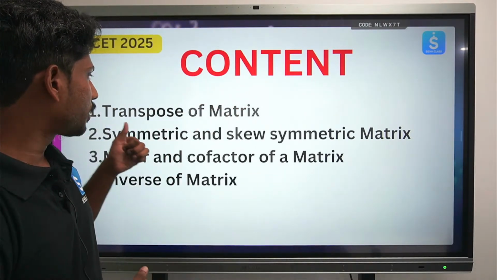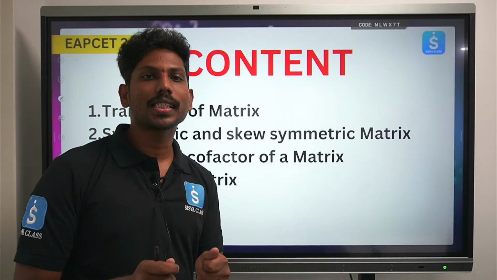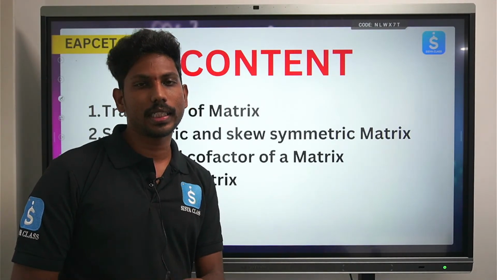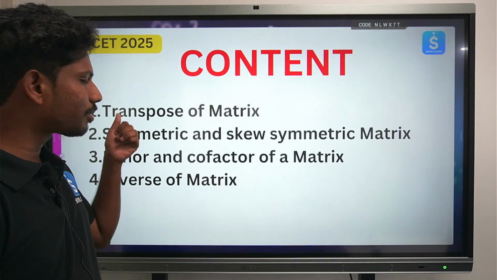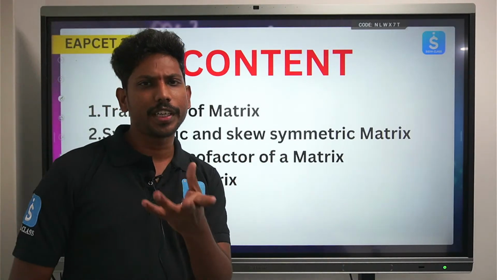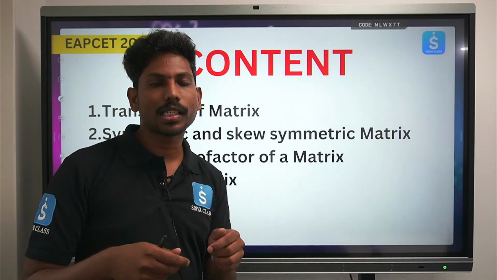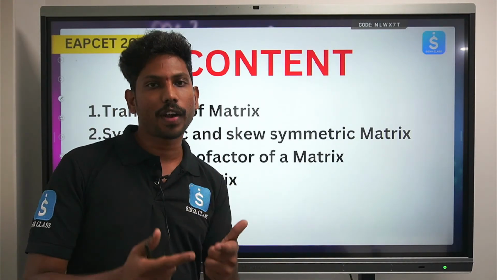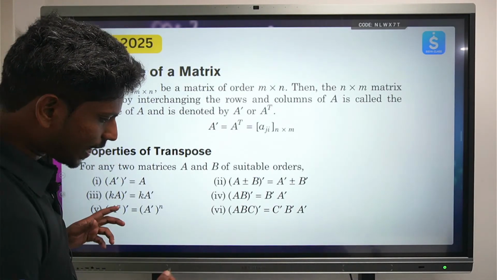Today's topic is the transpose of a matrix. It is very easy and very simple; once you understand it, it is a very simple topic. Consequently, we will be learning about symmetric and skew symmetric matrices. We will learn a little bit of determinants and discuss them in the next class too, but in this class I will be discussing the minor and cofactor of a matrix. So first, the transpose of a matrix.